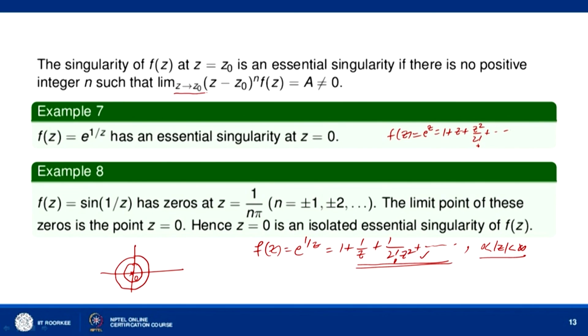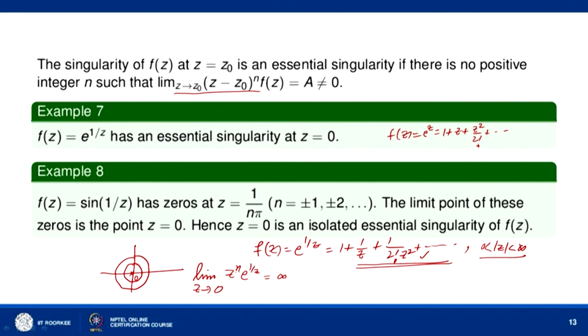Now, we can arrive at this conclusion by using this Laurent series expansion as well as by using this definition. In this definition, what will we do? We have to see whether it has an essential singularity at z equal to 0. So, let us take the limit z tends to 0, z to the power n into f z, where f z is e to the power 1 by z. Now, this limit is never a finite non-zero value. Okay. It is always infinity.